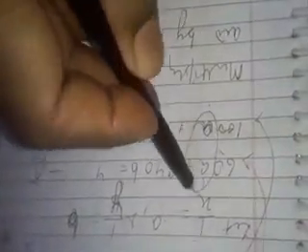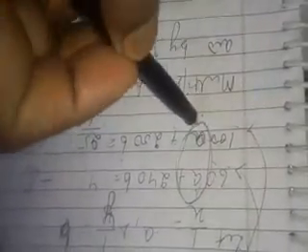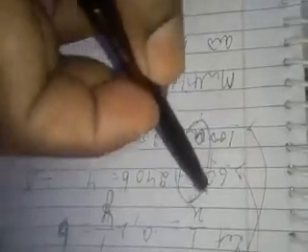When we multiply equation number 3 by 5, we get 300a, and when we multiply equation number 4 by 3, we also get 300a. It means that by multiplying equation number 3 by 5 and equation number 4 by 3, we get the numerical coefficient of variable a equal to each other.